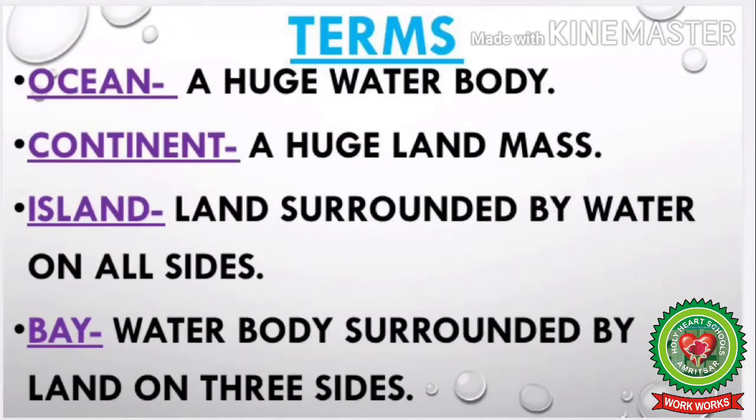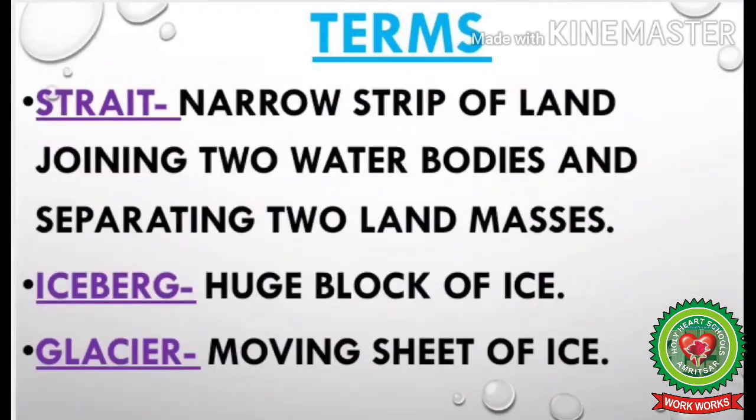Here I am going to discuss terms that you are going to read in the chapter today. Ocean, a huge water body. Continent, a huge landmass. Island, land surrounded by water on all sides. Bay, water body surrounded by land on three sides. Strait, narrow strip of water joining two water bodies and separating two land masses. Iceberg, huge block of ice.